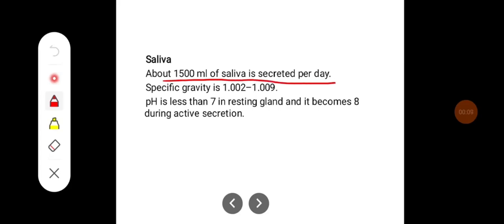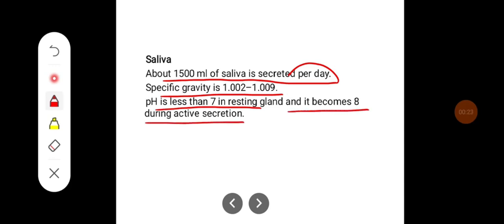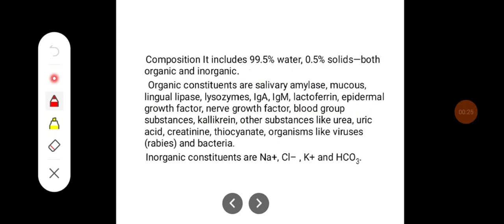ml of saliva is secreted per day. The specific gravity of saliva is between 1.0022 to 1.009. The pH is less than 7 in resting gland and it becomes 8 during active secretion of saliva. The composition of saliva includes 99.5% of water and 0.5% of solids, which includes both organic and inorganic substances.